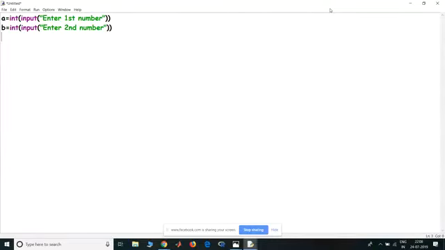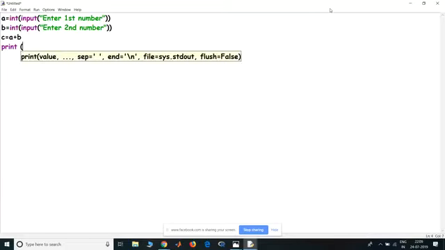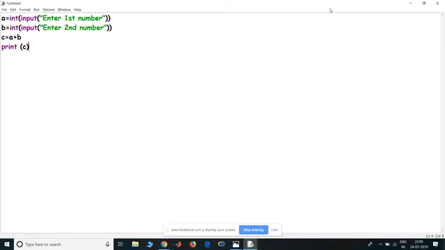Okay, so now back to this question. Also, you don't have to declare your variables firsthand like you do in other languages. So if I simply write C equal to A plus B, then print C, then I save the file.